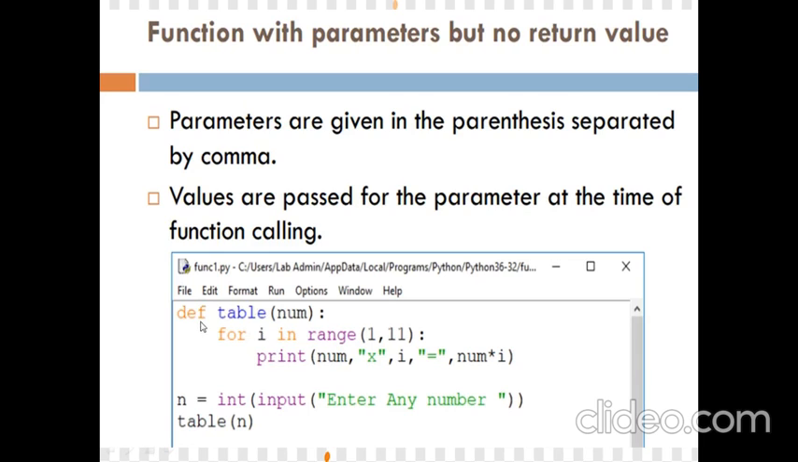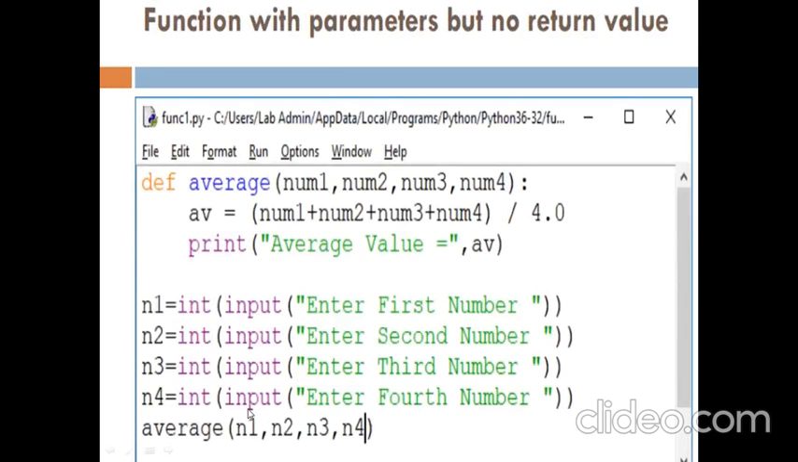Def is the keyword for defining the function. A for loop is there, i in range 1 to 11. Print num, multiplied by i, num multiplied by i. By default, the return value of the input function is the string type. So to convert it into its equivalent integer, we will use the int function and it will store in n. The table function is there which will return the value.